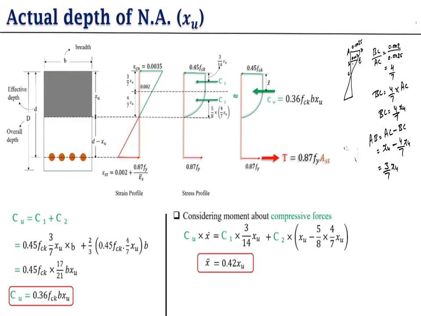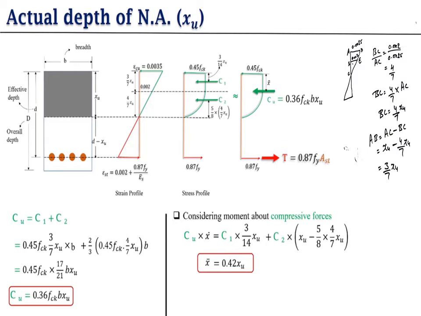So for that what we have to do, we have to take these two triangles which you see in this dotted line and this topmost part. If you see, there are two triangles, one this 0.002 triangle and second one this 0.0035 triangle. So from that triangle we find one equation. This is BC upon AC is 0.002 divided by 0.0035.